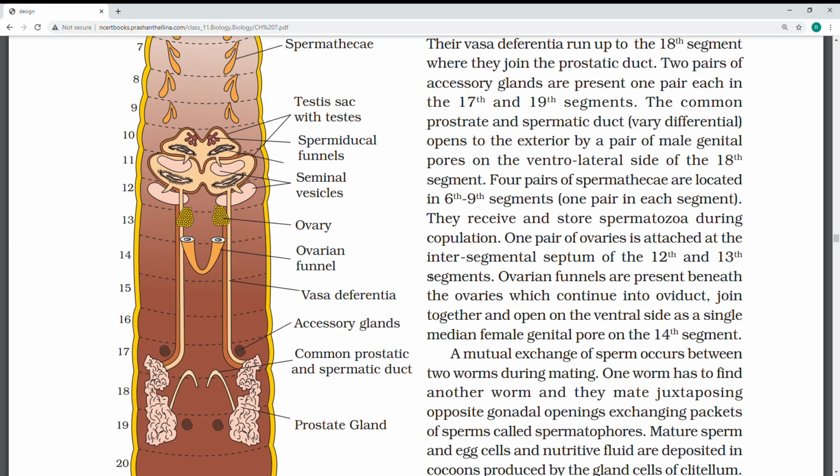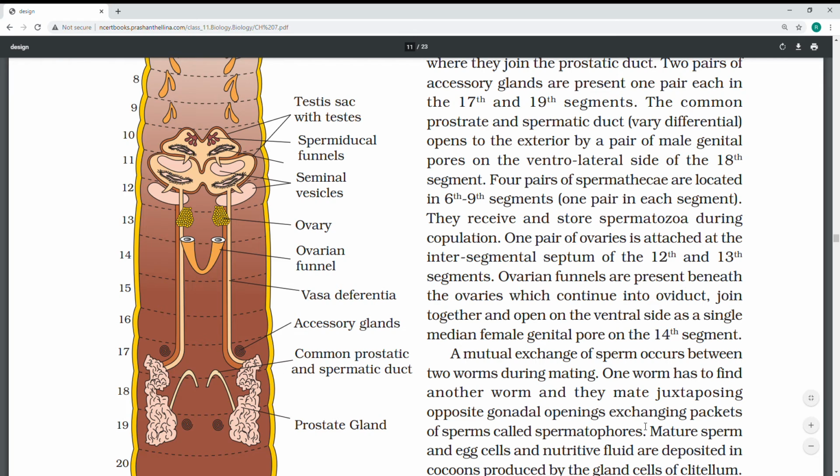The female genital pore opens singly. The mutual exchange of sperm occurs between two worms during mating. One worm has to find another worm and they mate, juxtaposing opposite gonadal openings and exchanging packets of spermatophores.